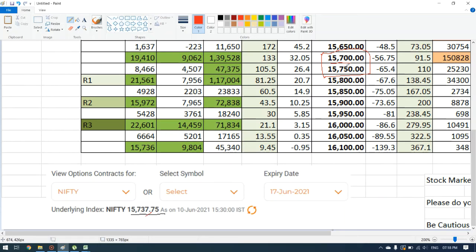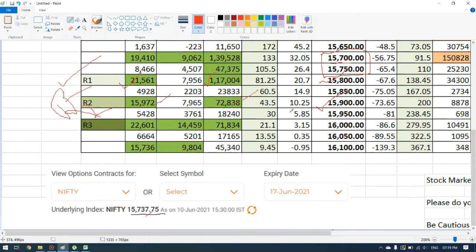When we analyze the resistance, the first resistance comes at 15,800, and we have an open interest of 21,561 and volumes of 1,17,004. This is the volumes for resistance 1. Then the second resistance is at 15,900, and the open interest is around 15,972, and the volumes is 17,838. This is the volumes for resistance 2.